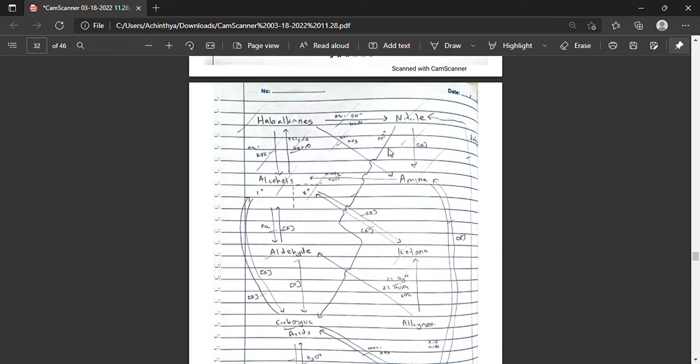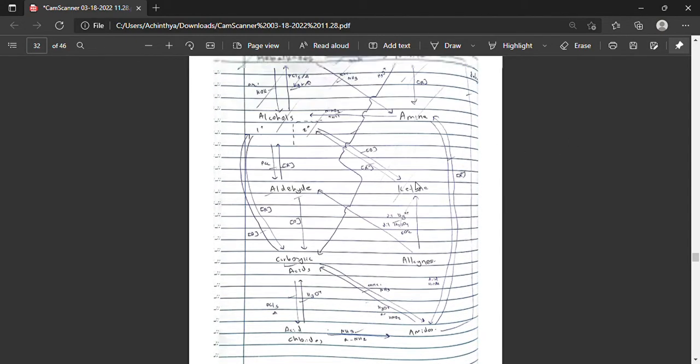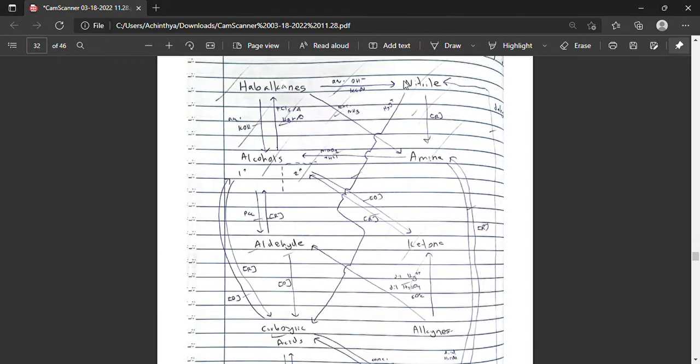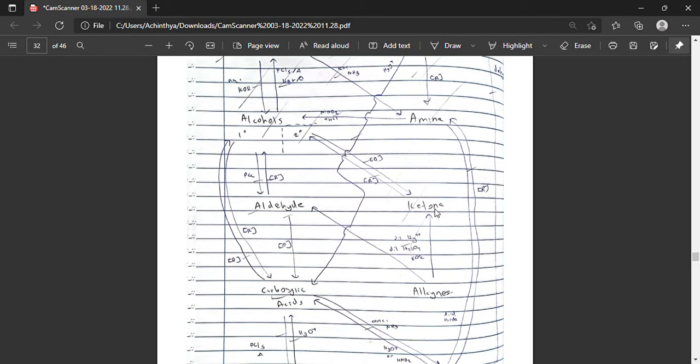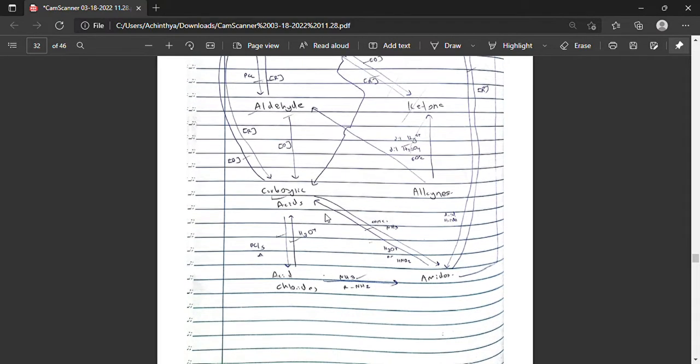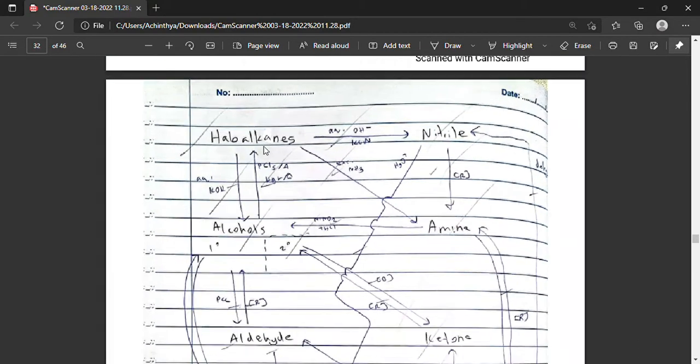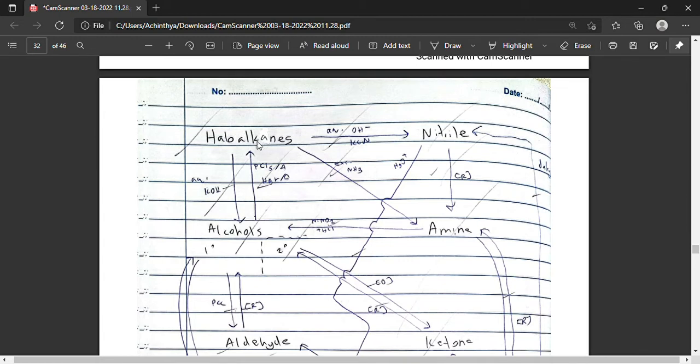Now this conversion deals with very popular groups like haloalkanes, nitriles, basically cyanides, alcohols, primary and secondary, amines, aldehydes, ketones, carboxylic acids, alkynes, acid chlorides, and amides. First, we'll begin with haloalkanes.